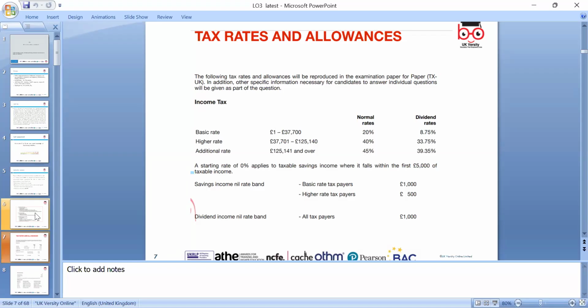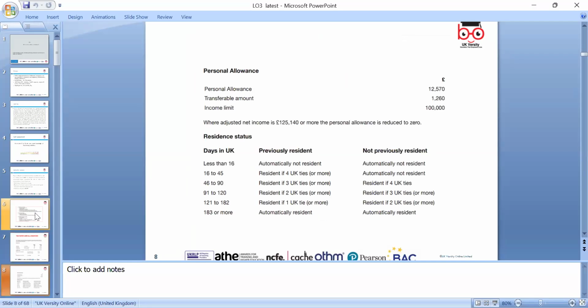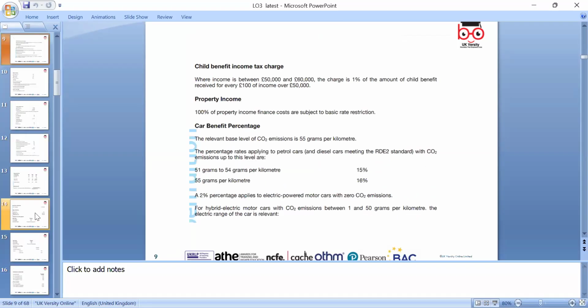Yes, basic rate, higher rate, and additional rate. We discussed 20% tax applies after 12,570, and then the higher rate and additional rate will apply. So we need to look at those rates accordingly, and the rate needs to be charged. And we discussed personal allowance, the transferable amount for a married couple, and income tax limits. The personal allowance is reduced after every 100,000 pounds: for every pound over, your personal allowance is reduced by half, so that will be zero if you are at 125,000 and above.